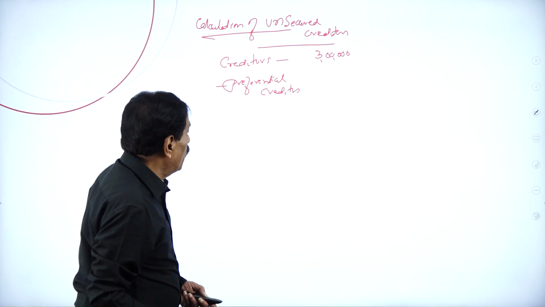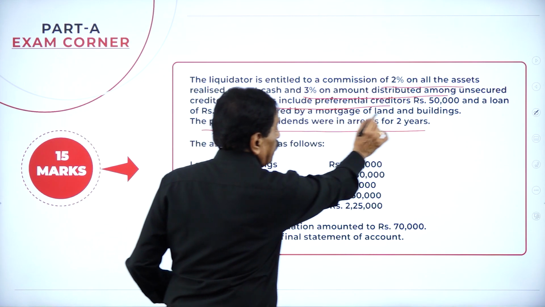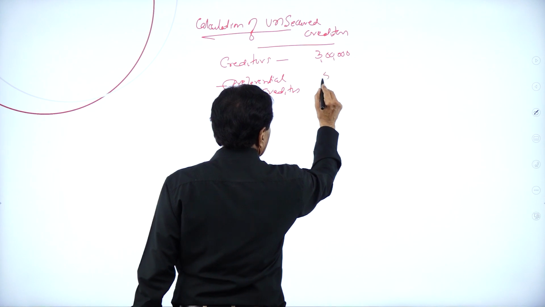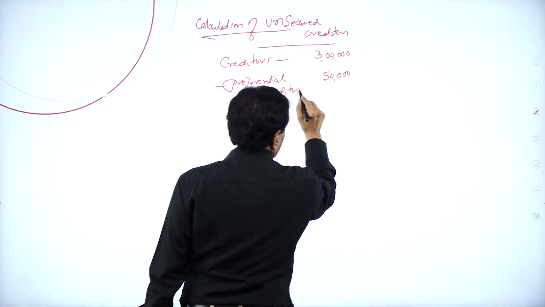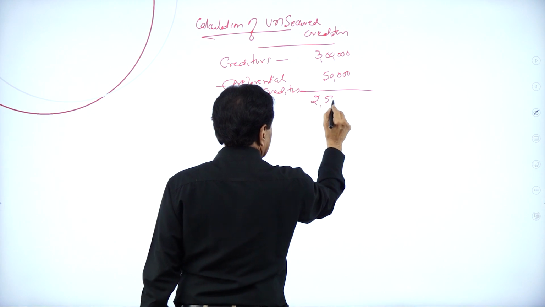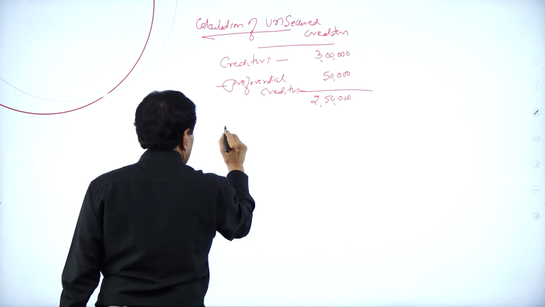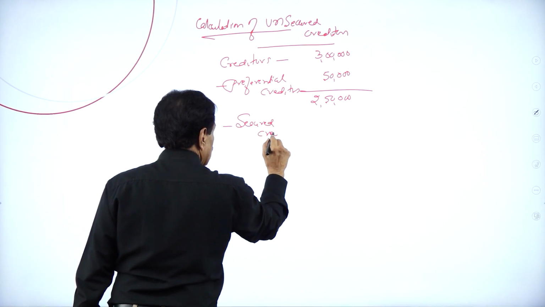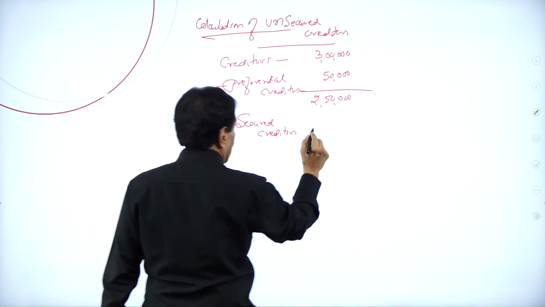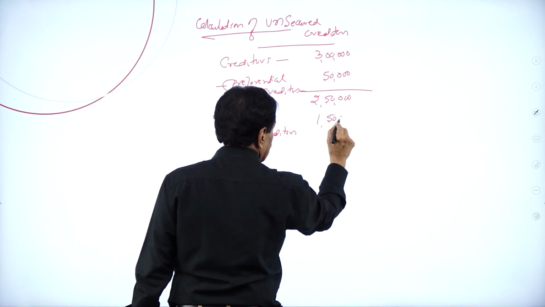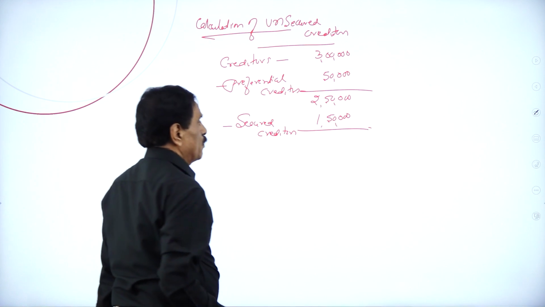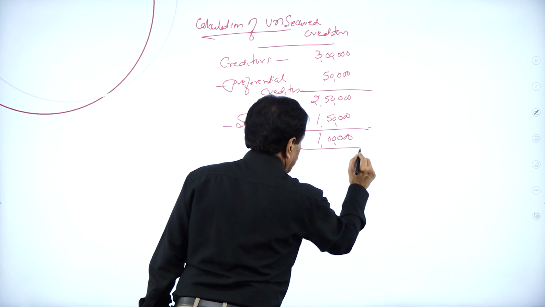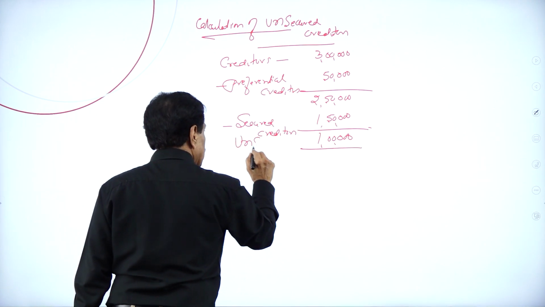As per the problem, how much is the preferential creditor? Here preferential creditor is 50,000. Deduct, 2,50,000 minus secured creditors 1,50,000. So the balance is 1 lakh, which is considered as unsecured creditors.